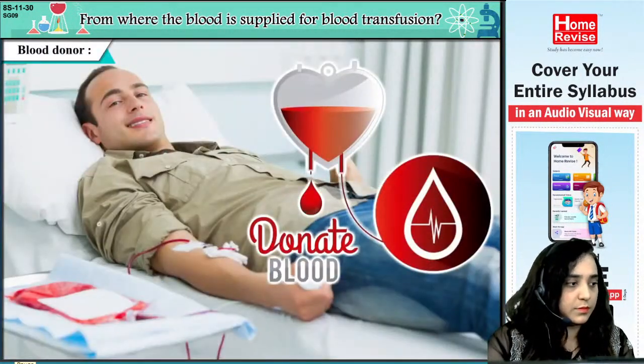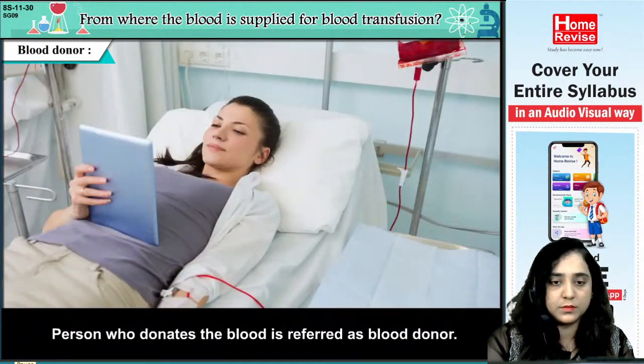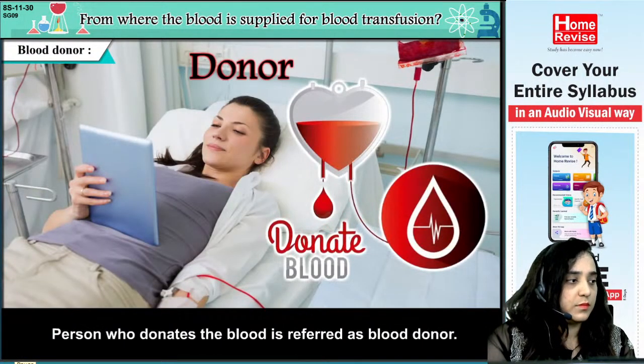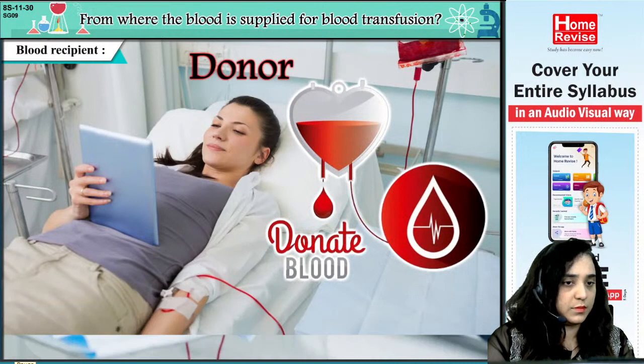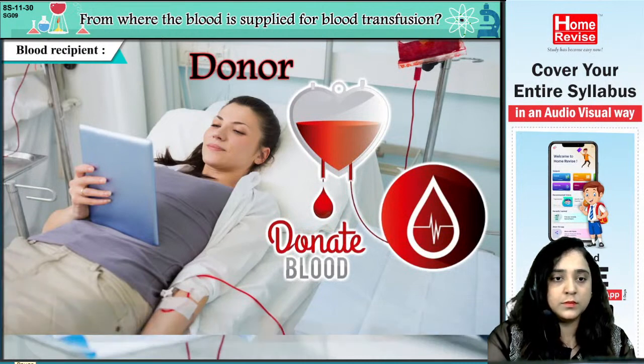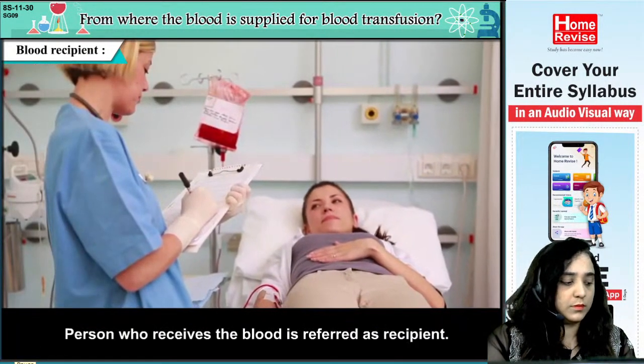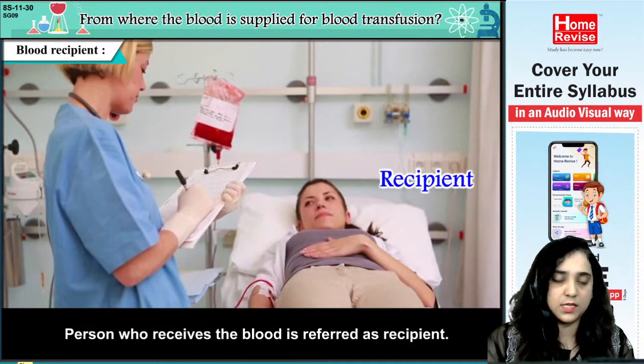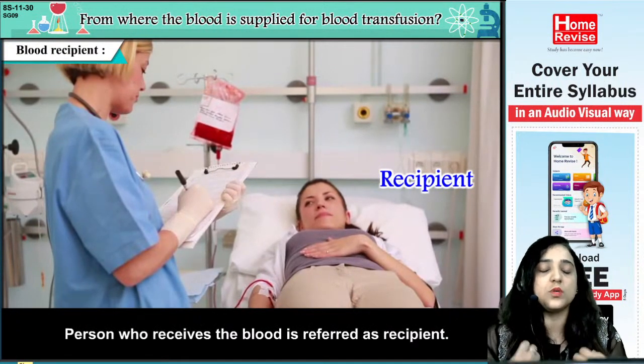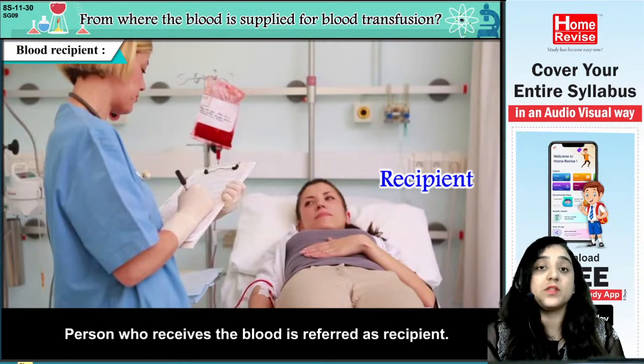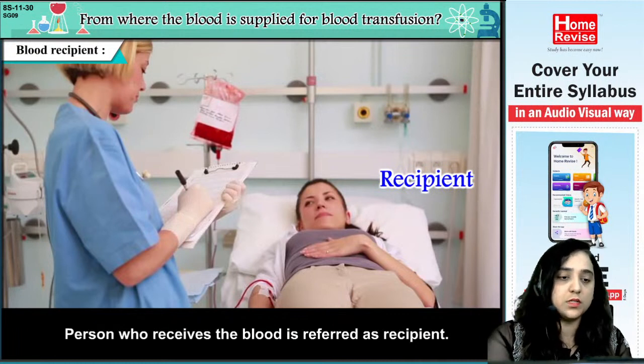Blood donor. The person who donates the blood is referred to as the blood donor. Blood recipient. The person who receives the blood is referred to as the recipient. Yes, donor and recipient. The person who gives is called a donor. The person who is receiving is called a recipient.